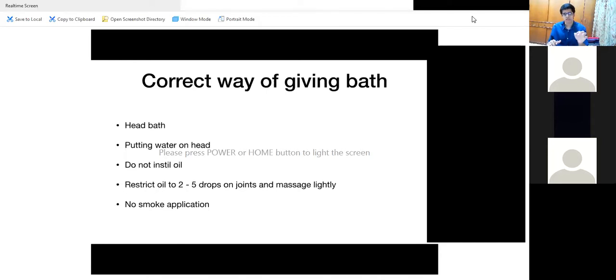So it's a very simple topic. It is so simple that you will easily forget to advise your patient, because whenever a patient comes, you think about medicine, but first think about all these things.